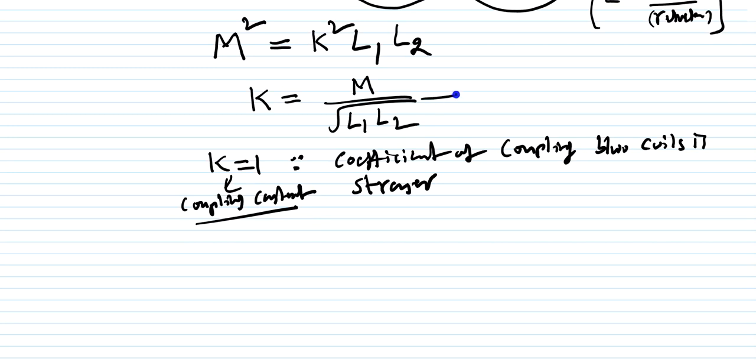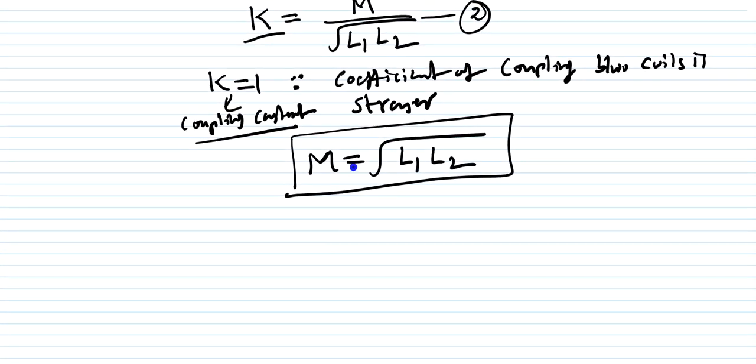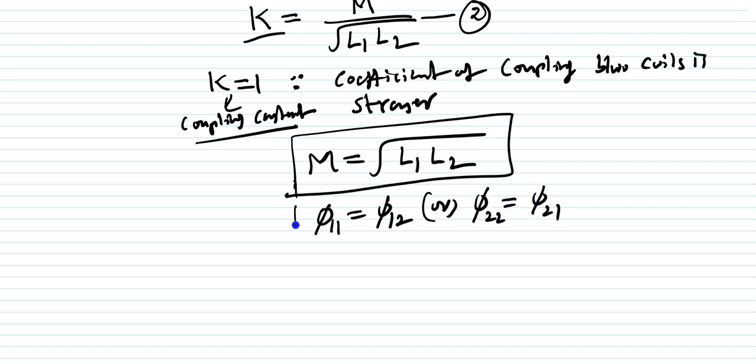Then what could this equation be? K is equal to 1, therefore M is equal to the square root of L1 into L2, where M is the mutual inductance, and L1 and L2 are the self inductances of the first coil and the second coil. If the coefficient of coupling K is equal to 1, both the coils are strongly coupled to each other. At that time phi 1 is equal to phi 12 or phi 2 is equal to phi 21. This is also the condition you can understand here.